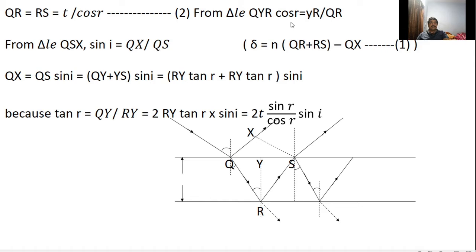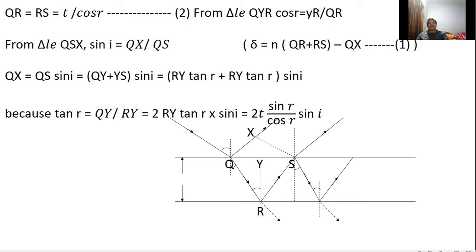So cos r is equal to YR by QR, or QR is equal to t by cos r, because we know YR is equal to t, the thickness of the film. In this diagram, QR is equal to RS, therefore QR is equal to RS, equal to t by cos r.